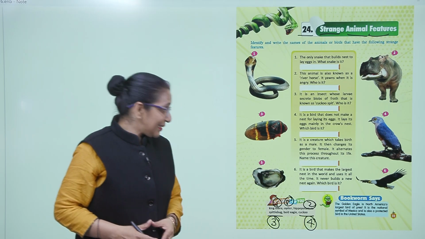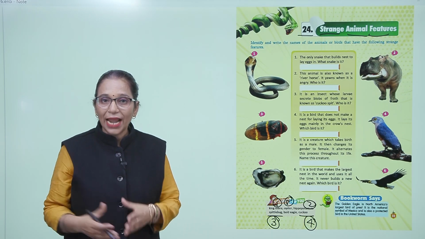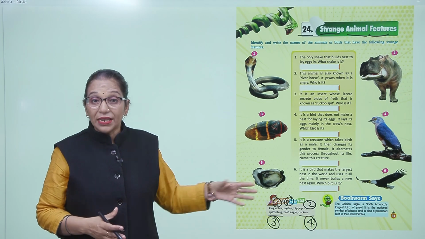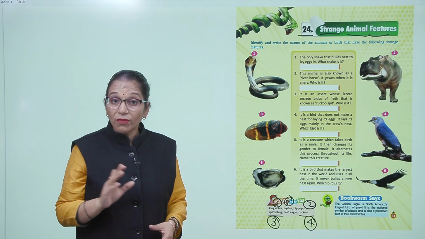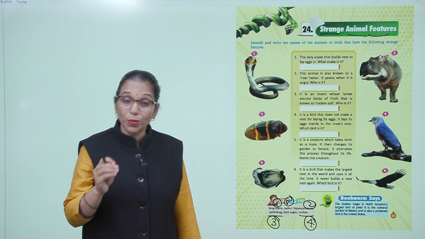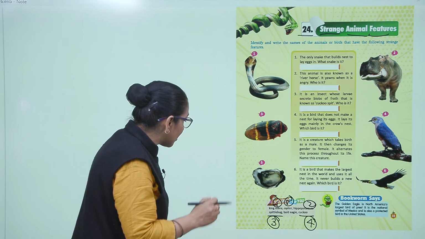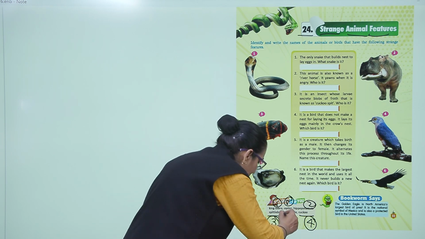6th देखो. It is the bird that makes the largest nest in the world and uses it all the time. It never builds a new nest again. Which bird is this? This is your bald eagle.